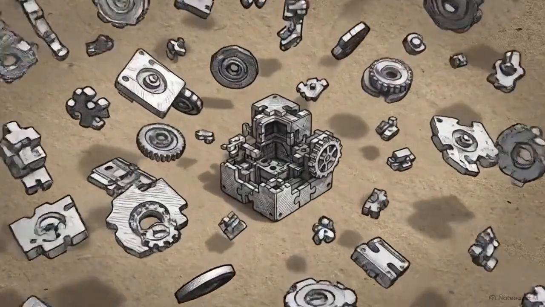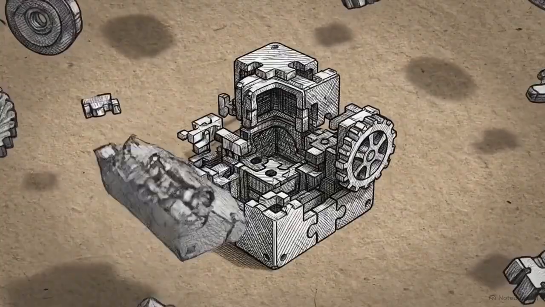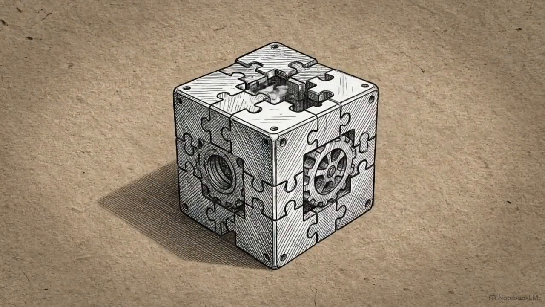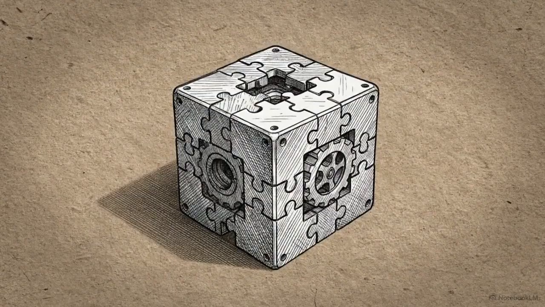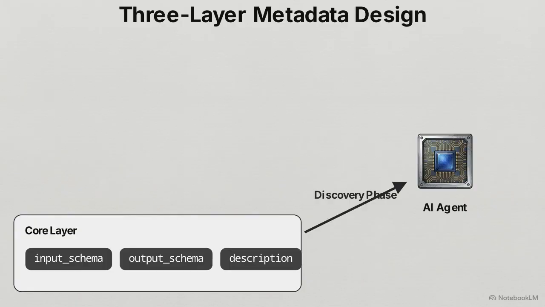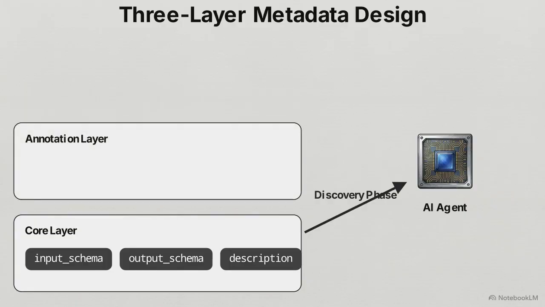Enforcing strict schemas at the module level converts standard backend functions into natively perceivable infrastructure. This bypasses the fragmentation of bespoke AI server integrations. To achieve this perceivability, standard backend functions require a specialized envelope of structured metadata. Looking at the three-layer metadata design, it begins with the core layer. The apcore standard enforces an input schema, an output schema, and a functional description. Enforcing this layer ensures the model understands the module, satisfying the agent's discovery phase.